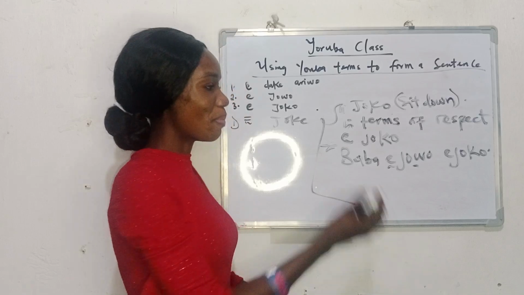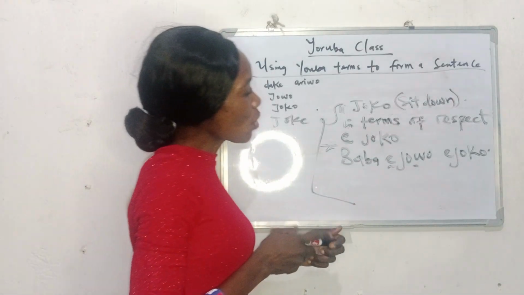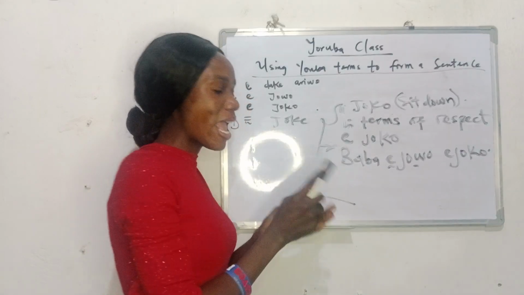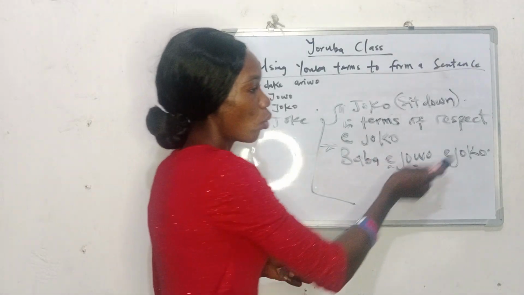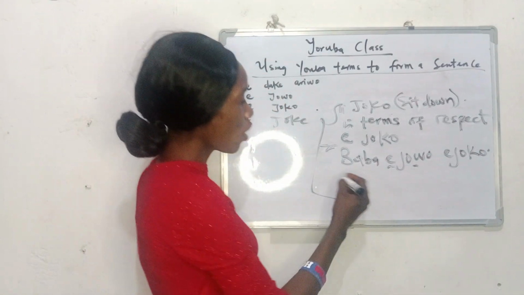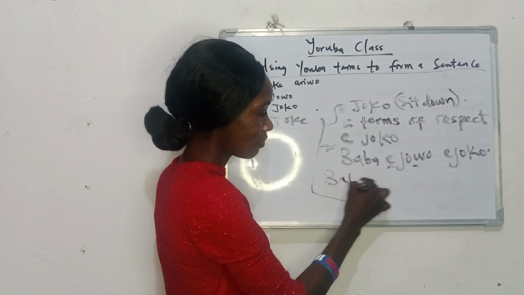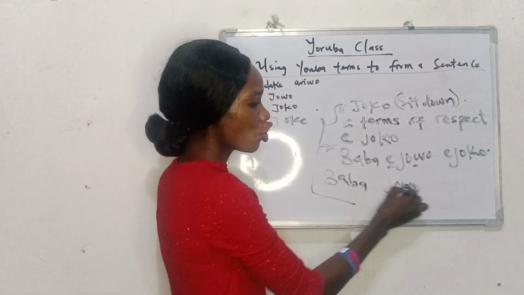Now, you know that we are using jọ̀wọ́ jókòó. Now, why do we say bàbá jọ̀wọ́ jókòó? Do you understand? Now, you say bàbá jọ̀wọ́. This jọ̀wọ́ is please.